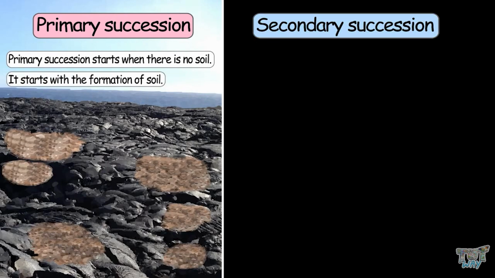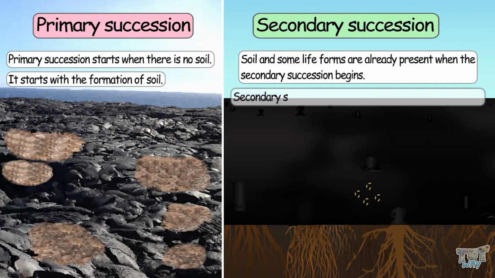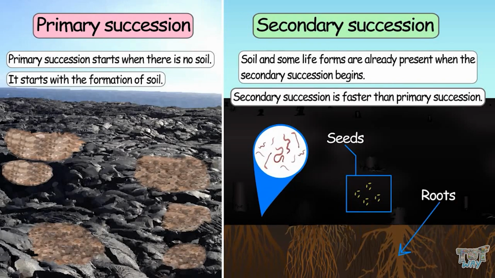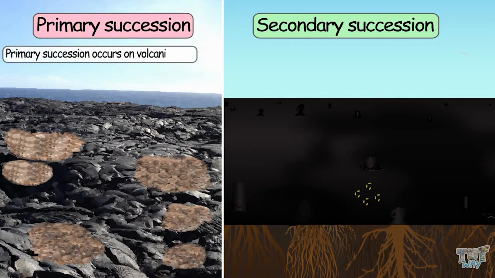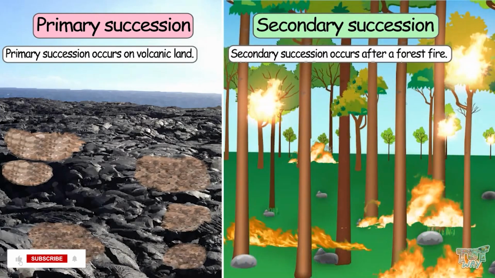Whereas in secondary succession, soil and some life forms are already present when the secondary succession begins. And secondary succession is faster than primary succession, as seeds, roots, and underground vegetative organs of the plants are still present in the soil in case of secondary succession. For example, primary succession occurs on volcanic land, and secondary succession occurs after a forest fire.